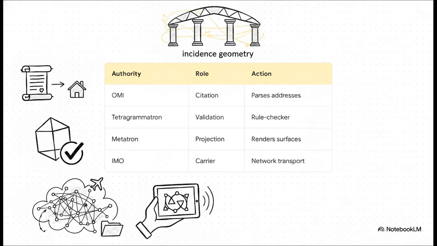First up, OMI creates the citation, which is basically the claim or the address. Next is the tetragrammatron. Try to think of this not as some mystical term, but strictly as the validation rule checker. It's what proves the math balances. Then Metatron handles the projection. It takes that validated truth and draws it on a screen or maybe outputs an audio file. And finally, IMO is the carrier, the network or file system that actually transports the data. The coolest part? Each layer has zero power over the others.